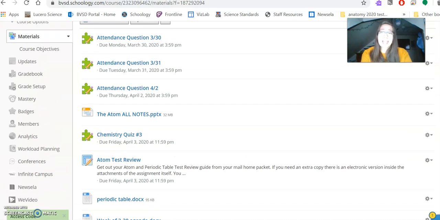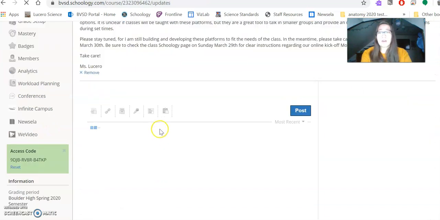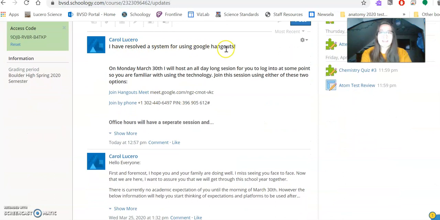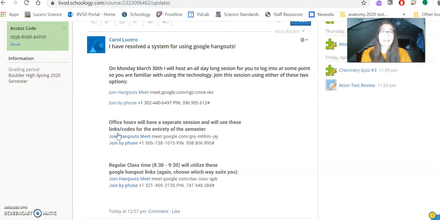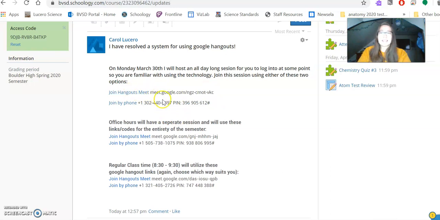Last thing for today is going to be accessing that Google Hangout. To access the Google Hangout, you're going to go into Updates. You're going to scroll down to my post where I said I have resolved a system for using Google Hangouts. These are static links which you'll be able to use throughout the rest of the semester. So, today, the links for Google Hangouts Meets are listed right here. You'll either click this link or join by the phone number. Great options. I will also have separate office hours codes and regular class time codes.